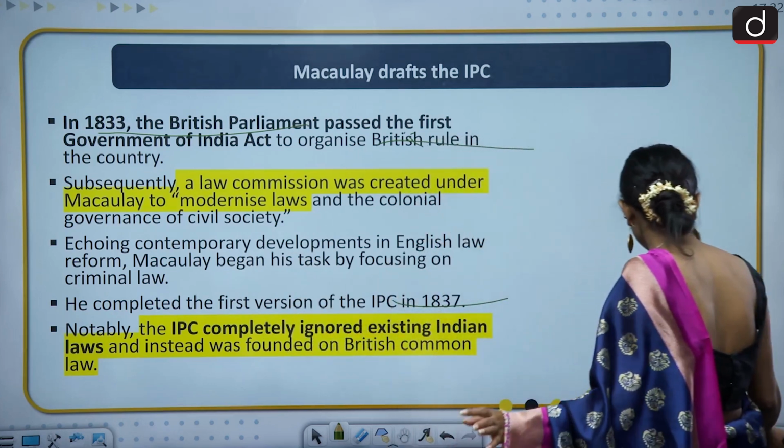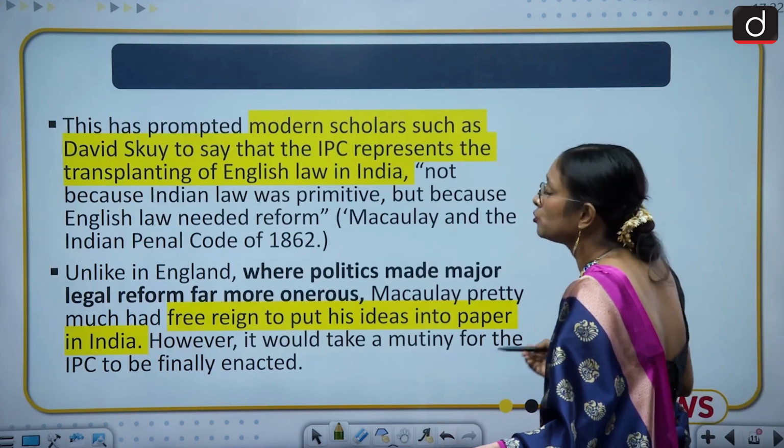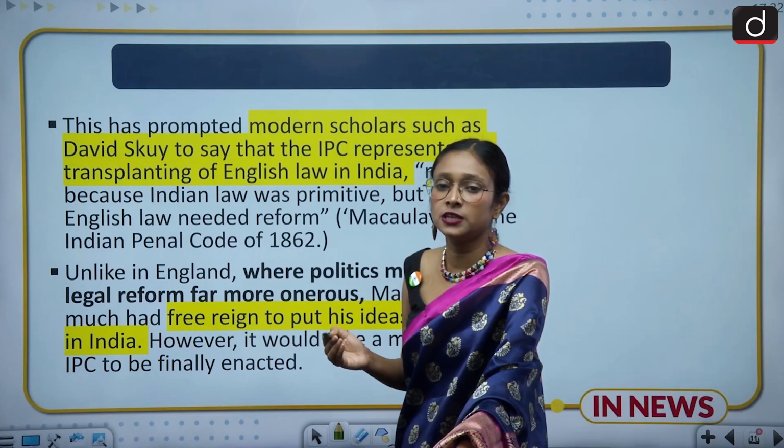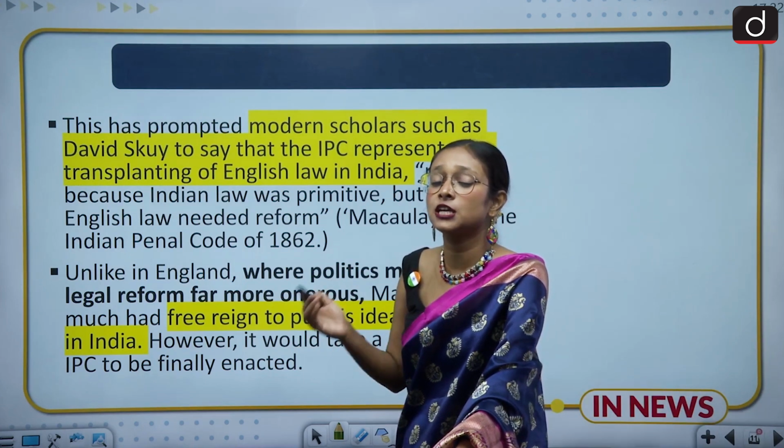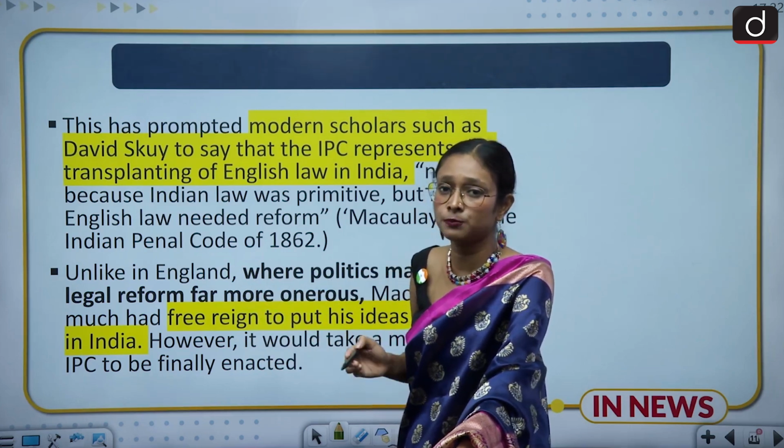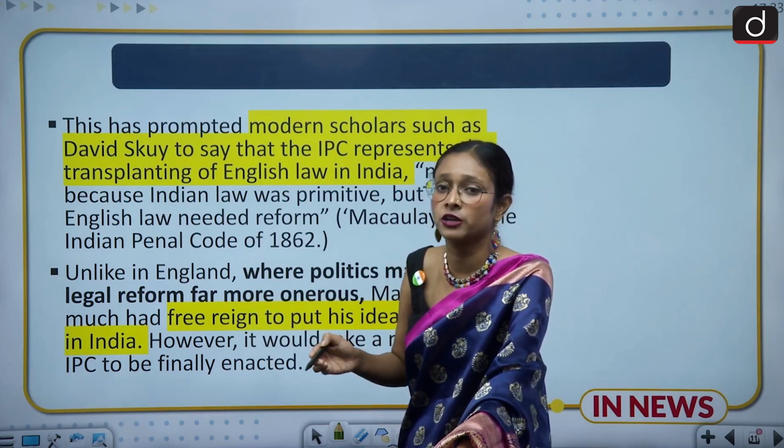Moving to the next slide. The next slide says that many scholars have the opinion that this was an English transplantation onto the Indian Penal Code, and that the Indian Penal Code was a result of English influence.